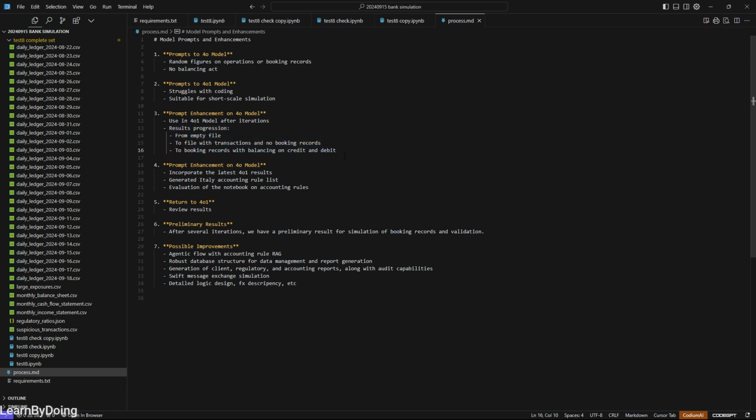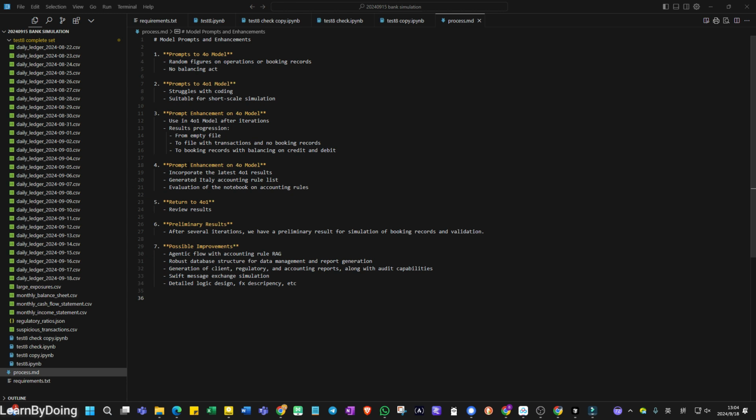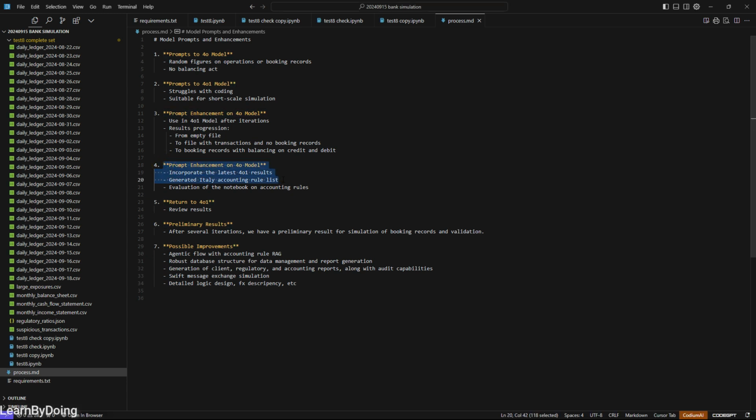So in this process, I debugged some issues. And then I did a further prompt enhancement with the 4.0 model, incorporating the latest 4.1 results, generating relevant context with Italian accounting rules. It is kind of a manual RAG. I also thought about a way to evaluate the notebook based on the accounting rules, so we further enhanced the results. Then we reviewed the results also with the 4.1 model, and eventually we got this final program working. So we can see the booking records and also see the validation. Okay, validation is a separate notebook.